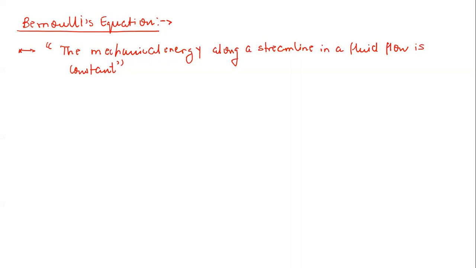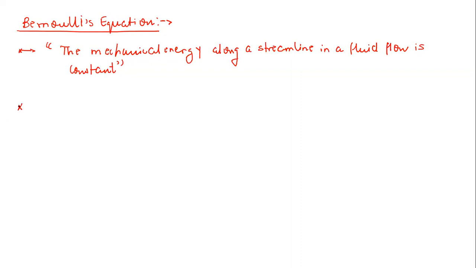Okay, it's a very simple statement of Bernoulli's equation. So if you observe here, now we are talking about forces, now we are talking about energy. Till now we never talked about forces, energy. Till now we were limited only to the velocity field, acceleration field. So this is the difference between kinematics and kinetics. So now the mechanical energy along a streamline in a fluid flow is constant. So this is Bernoulli's principle.